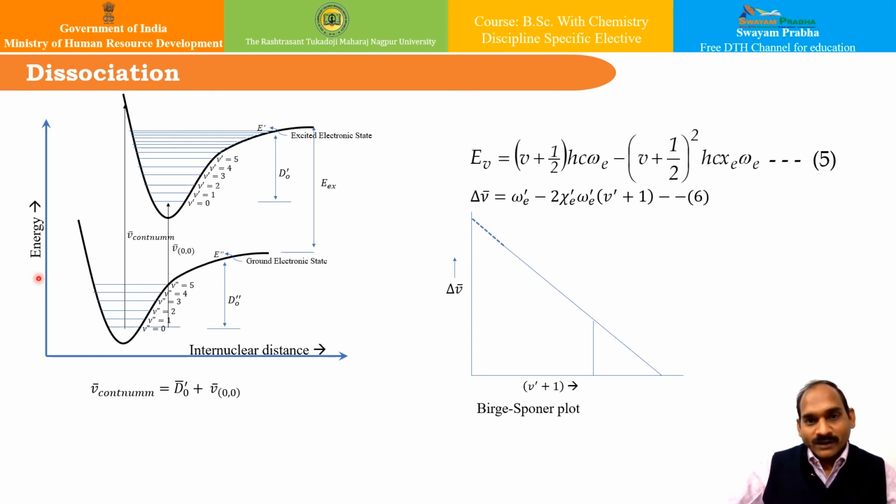So if you look at this particular figure, the ground and excited state potential energies are represented as Morse potential energy curves, isn't it? Here, if you see, this is the ground electronic state, and this is the excited electronic state. And we can see here that the potential energies across this y axis, the point on this y axis is the onset of the dissociation, which is crossing this particular continuum, isn't it? And therefore you can see here it is beyond